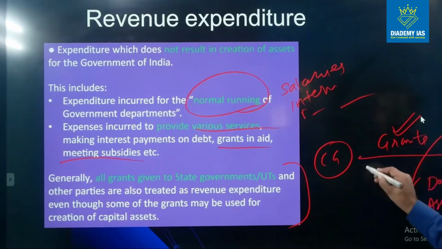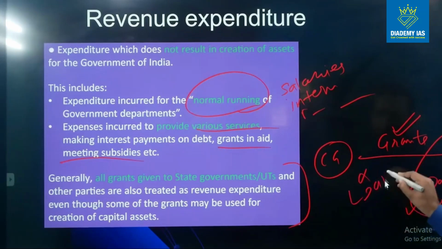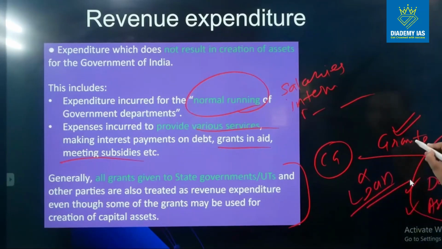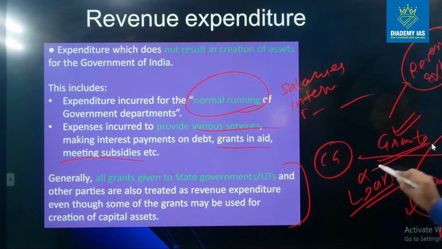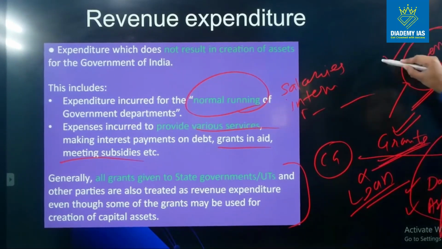right? It is not a loan, right? So if this grant is given, this will always be classified as revenue expenditure. It does not matter whether the state government is utilizing it for revenue purposes or for capital purposes. What matters is if it is a grant, it is always part of the revenue expenditure. Please make this point very clear, because many times the question has been asked from this portion.